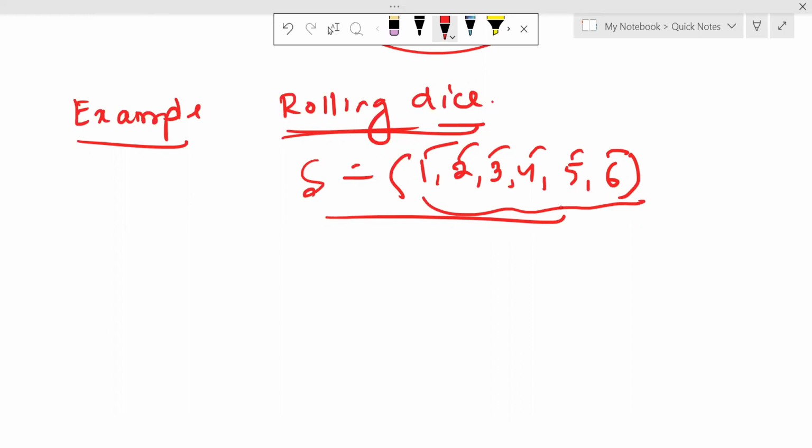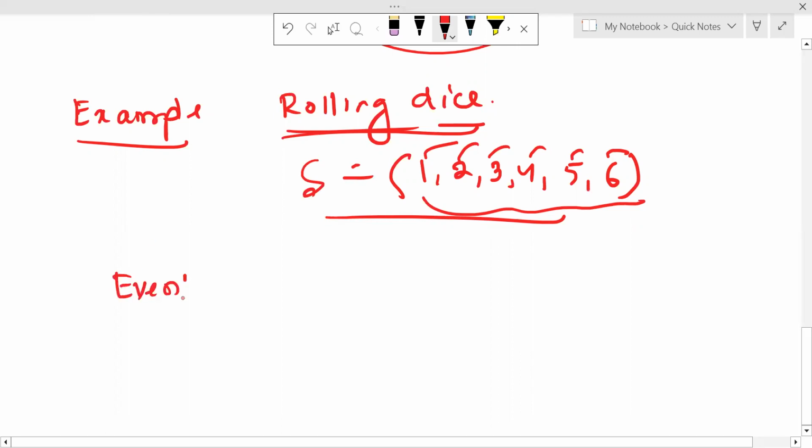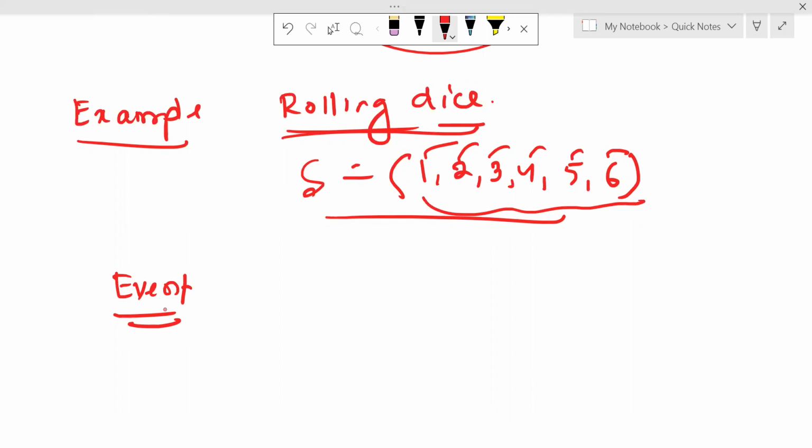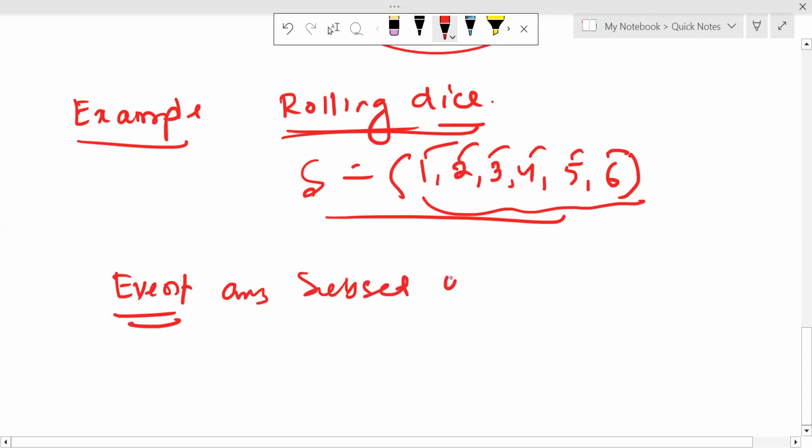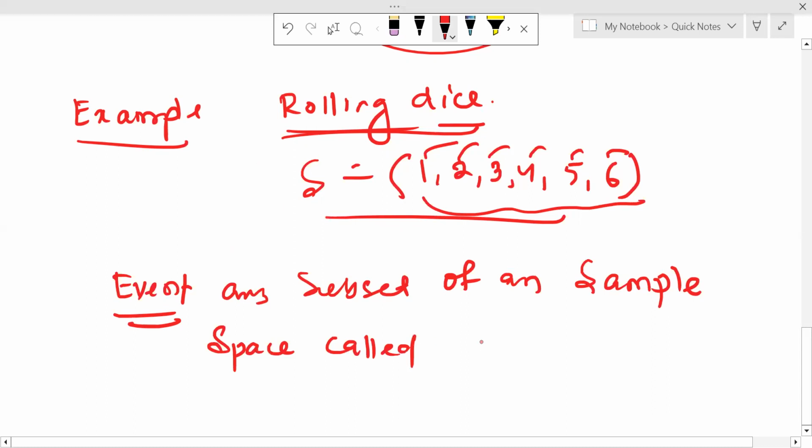Next we come to discuss the event. What is an event? Any subset of the sample space is called an event.